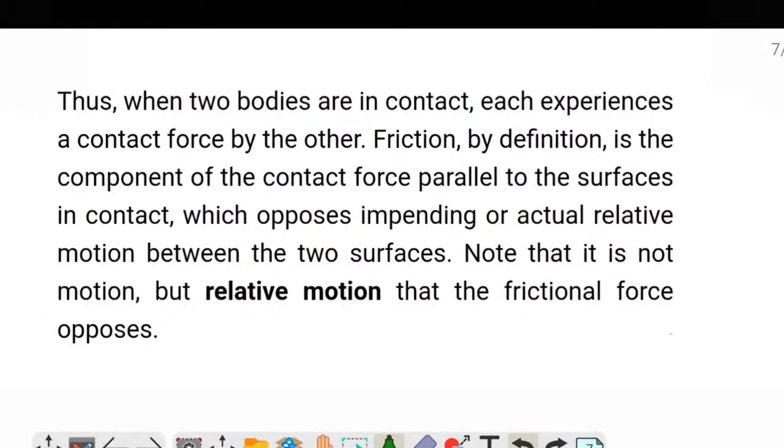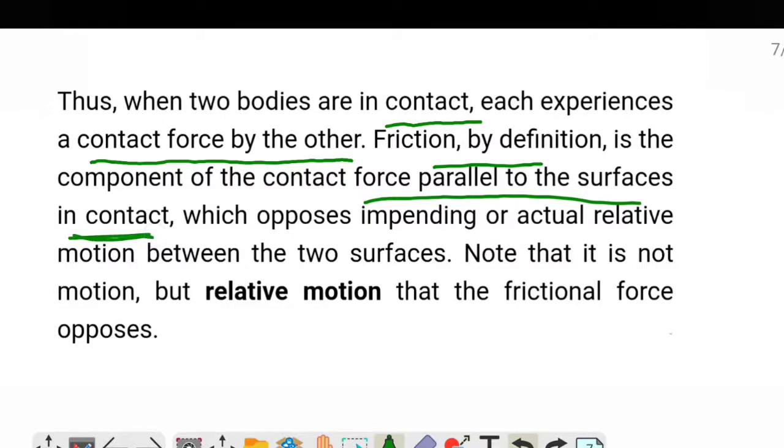So how can we summarize what we have studied so far? Thus, when two bodies are in contact, each experiences a contact force by the other. Now, friction by definition is the component of contact force parallel to the surfaces in contact. That means friction force will always be parallel to the surfaces in contact, which opposes the impending or actual relative motion.